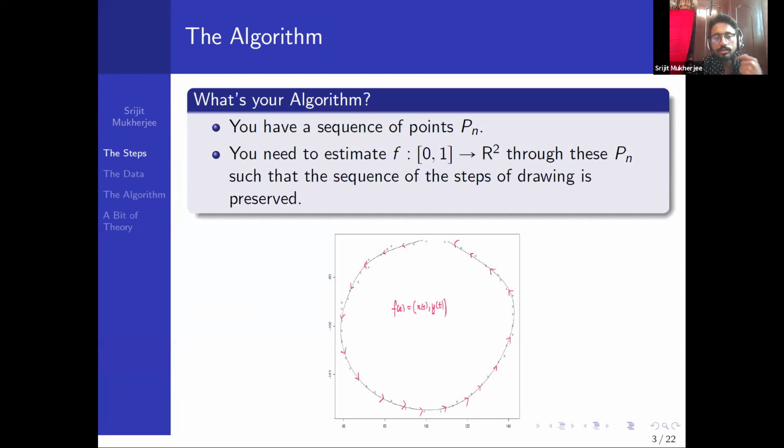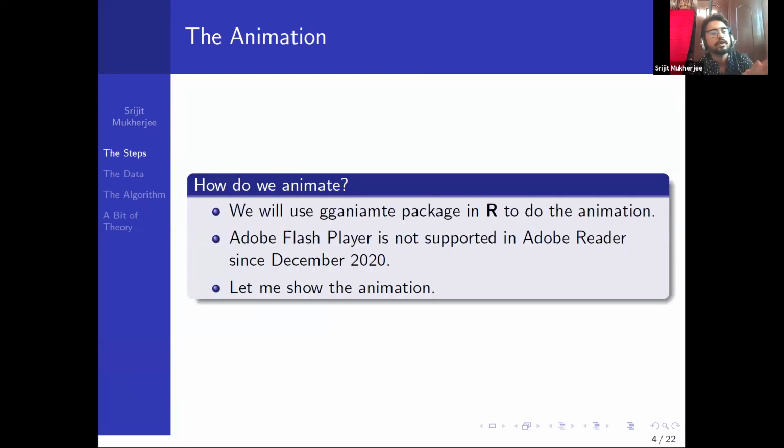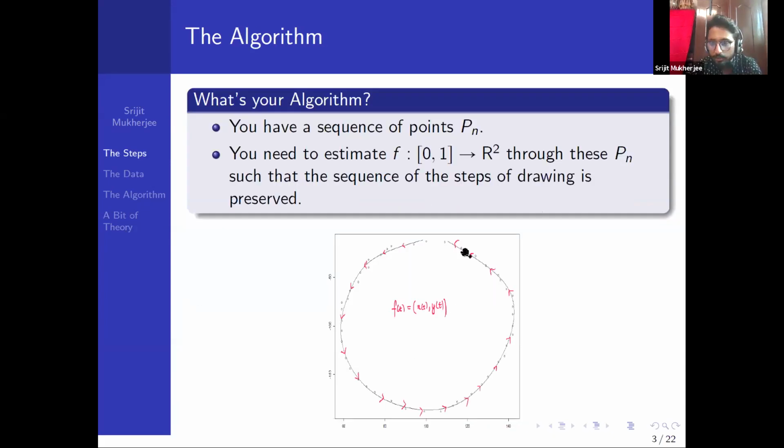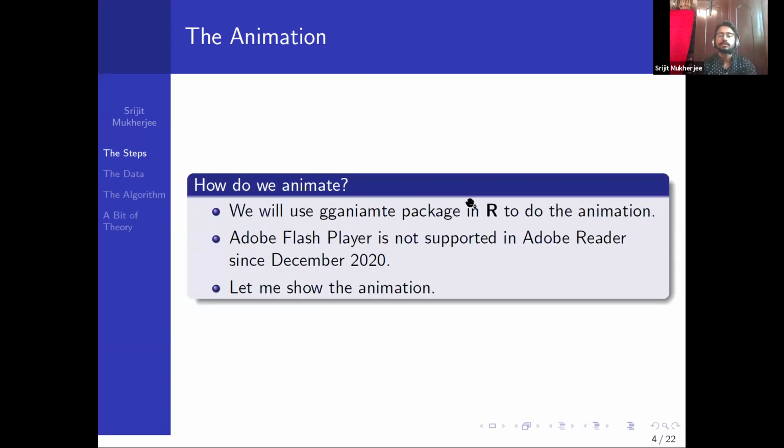After this, what we are going to do is show the animation of how it's being done. Suppose you're drawing a circle from here, you will see the circle. There's a beautiful package called gganimate in R, which can be used to teach a lot of people.